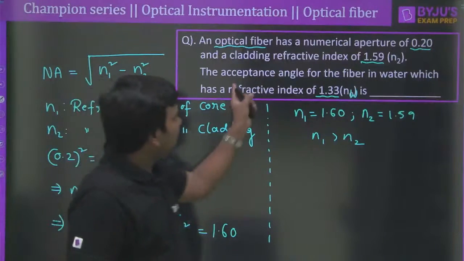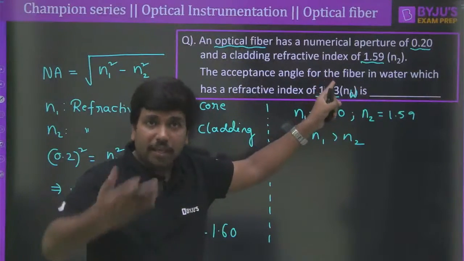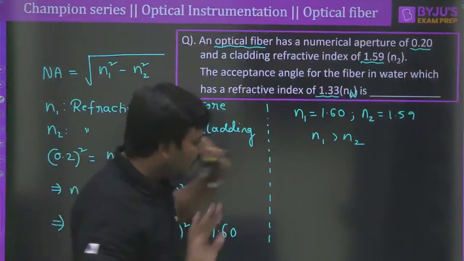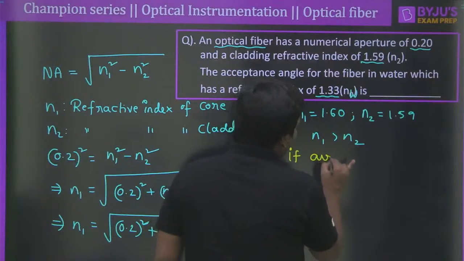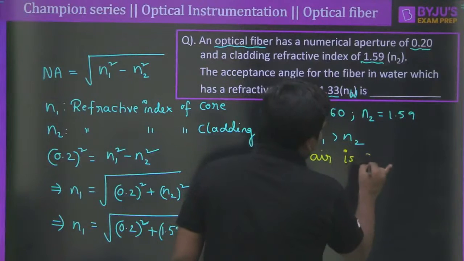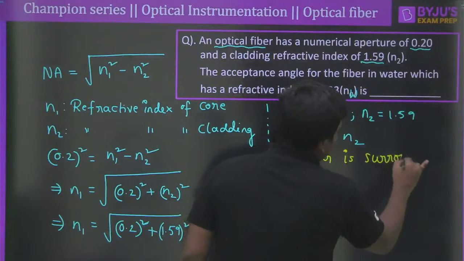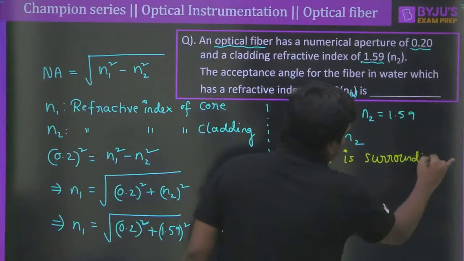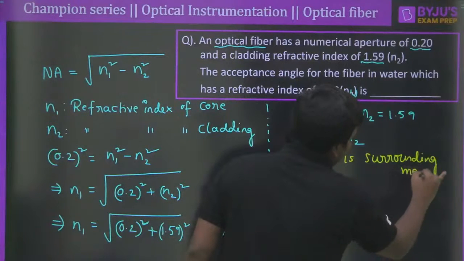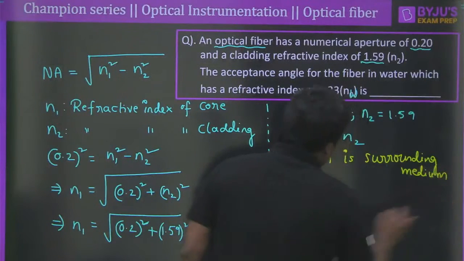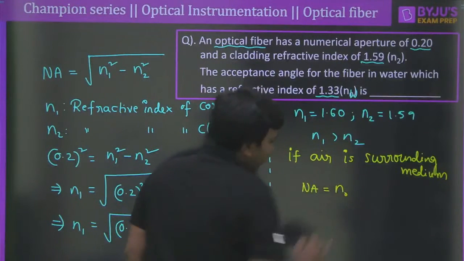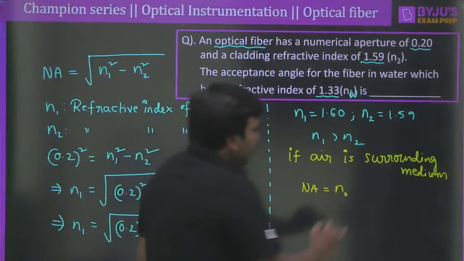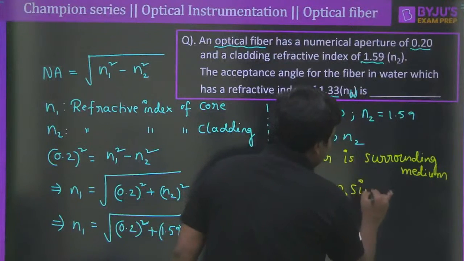Pramit, the acceptance angle may change according to the medium. Generally, if air is the surrounding medium, then the numerical aperture can be calculated straight away as numerical aperture equal to the refractive index of air, that is n0, into sine theta A here. Clear?